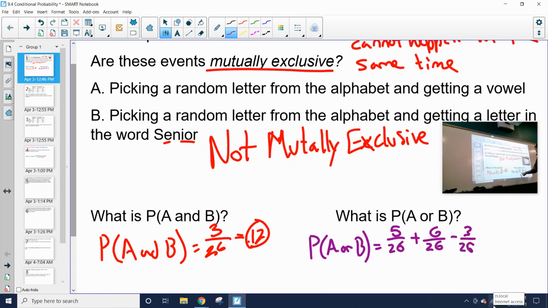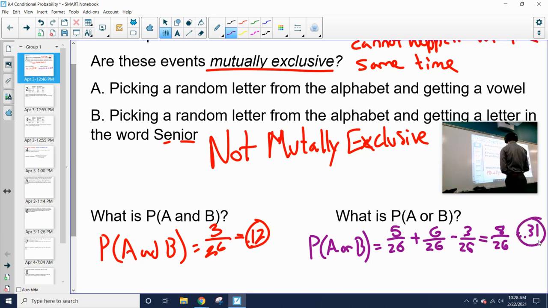So once again, it's the probability of A plus the probability of B minus the overlap of the 2, which we already calculated over here. And that will give us our solution. So we have 5 out of 26 plus 6 out of 26 minus 3 out of 26. So 5 plus 6 minus 3 is 8 out of 26, which we can plug into our calculator, which will give us our probability of getting a vowel or a letter from the word senior. So 8 out of 26 is about 31%. So 0.31. So those are our odds.